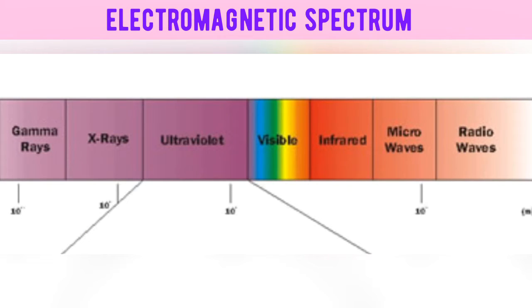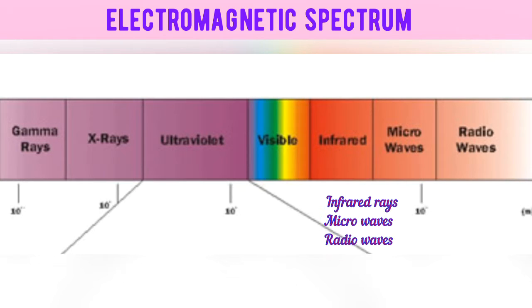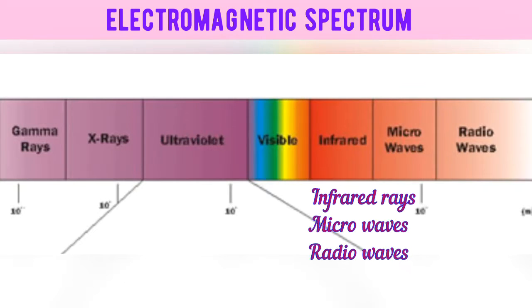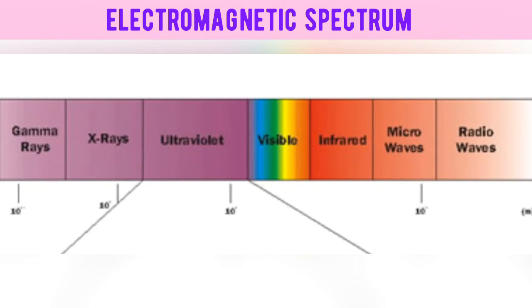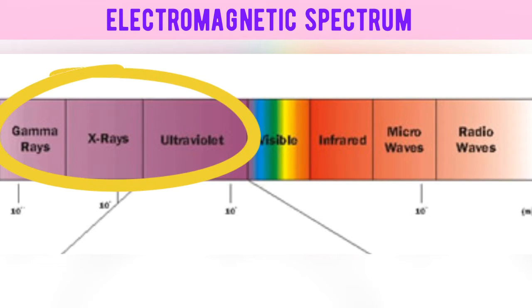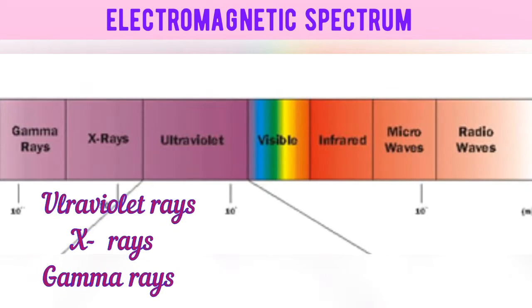Actually, the waves of wavelength longer than the red part of the visible spectrum consist of 3 types of radiations, namely infrared radiations, microwaves and radio waves. While the waves of wavelength shorter than the violet part of the visible spectrum consist of 3 radiations, namely ultraviolet rays, X-rays and gamma rays.